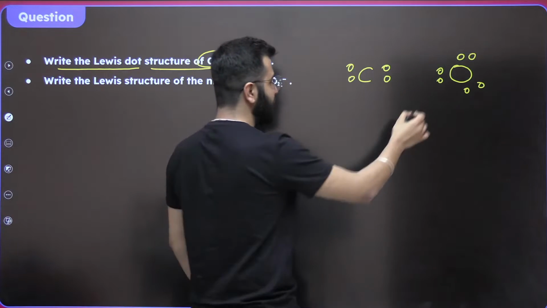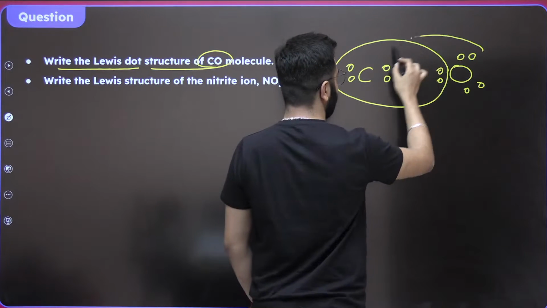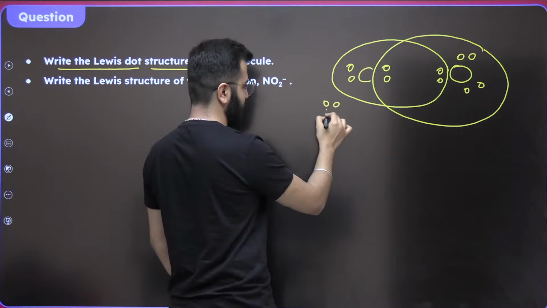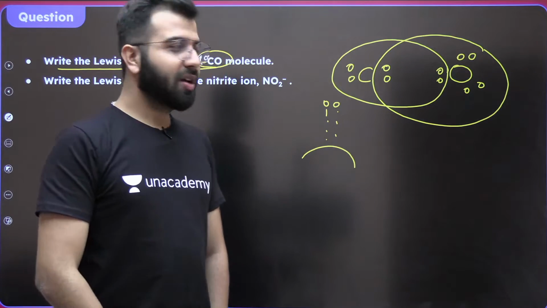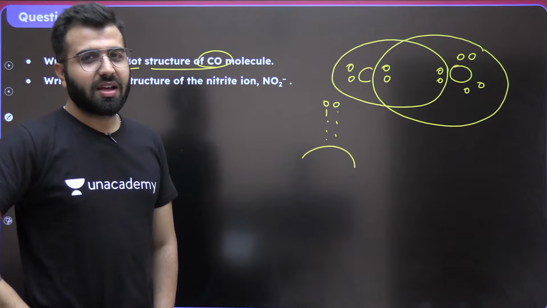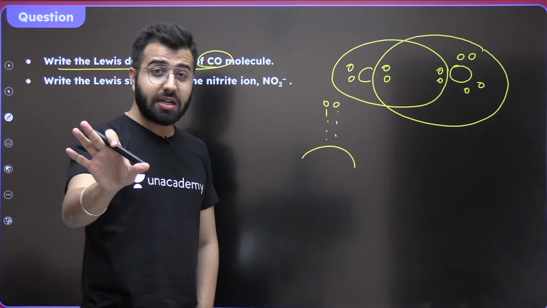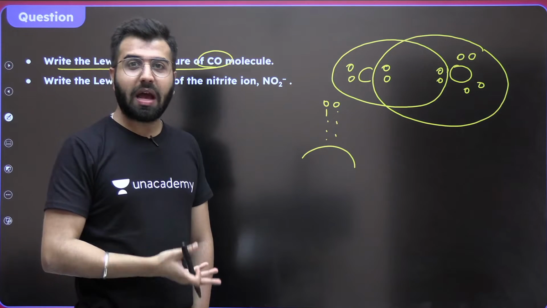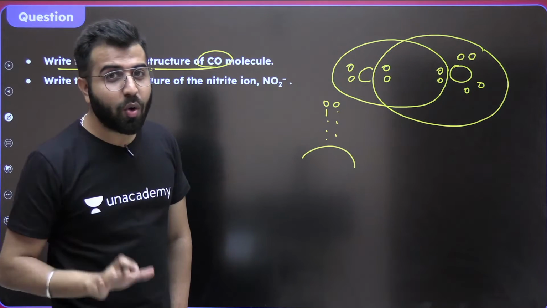You know what exactly happens? Carbon says thank you. Oxygen says thank you. But carbon says, I'm not happy. And why is that? Because carbon is still having 6 electrons, not 8. Carbon says, oxygen, can you do something? Please try something else, no? Oxygen says, no, I do not need any electrons from you. My octet is complete. Okay, but I can do one thing for you. Why don't you take my 2 electrons, but I do not want anything in return?